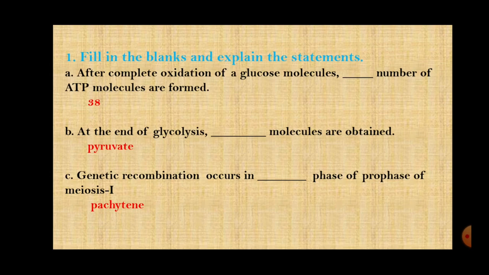Here also you will write that in prophase of meiosis 1 there are 5 stages: leptotene, zygotene, pachytene, diplotene and diakinesis. Out of this, in pachytene, the crossing over of homologous chromosomes takes place, right?